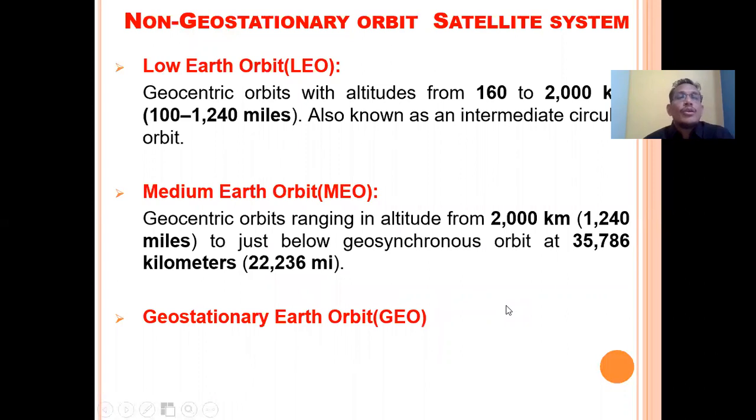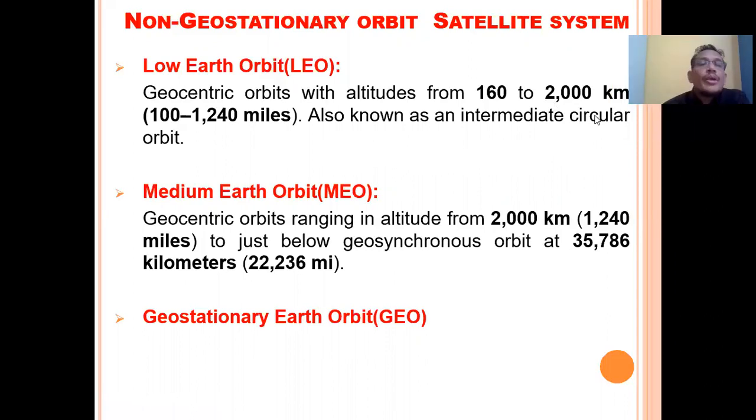So what exactly is the low Earth orbit? It is a geocentric orbit with an altitude of 160 to 2000 kilometers, that is 100 to 1240 miles from the ground level. It is also known as the intermediate circular orbit.